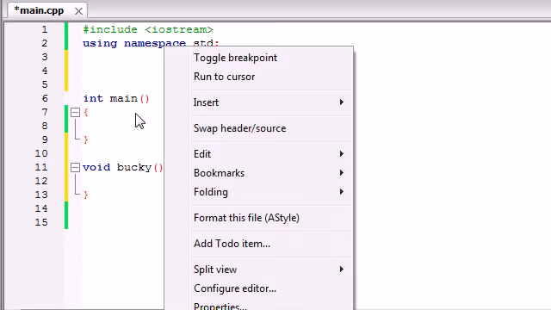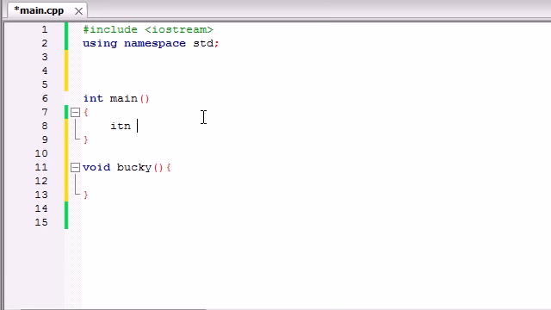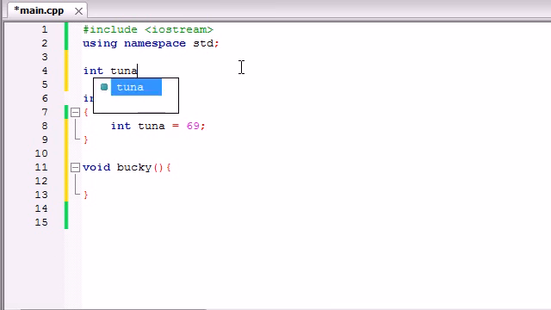So sometimes people build variables inside a function, like int x and set it equal to 10. Well, let's go ahead and make some interesting variables. I'm tired of x. So int tuna and set it equal to 69. Now let's build another variable called tuna and set it equal to 20. Well, I just want to demonstrate one thing.